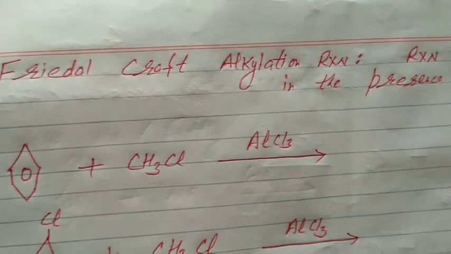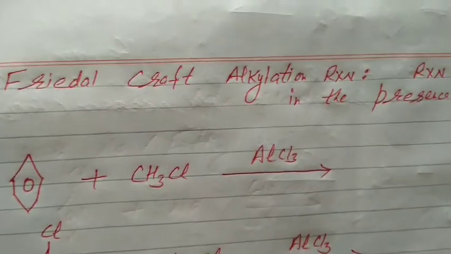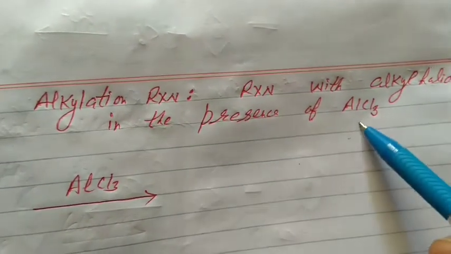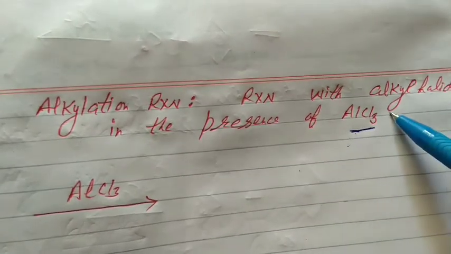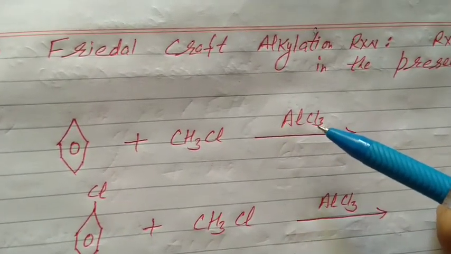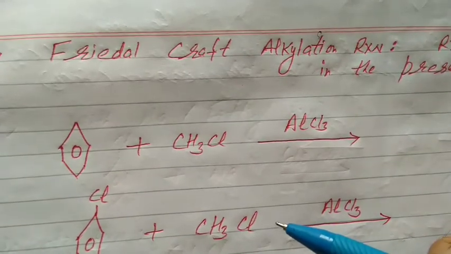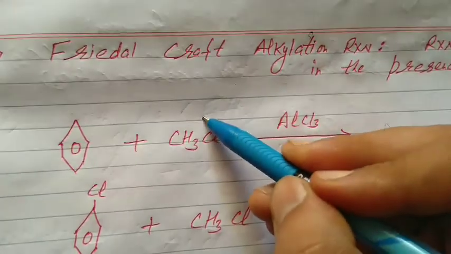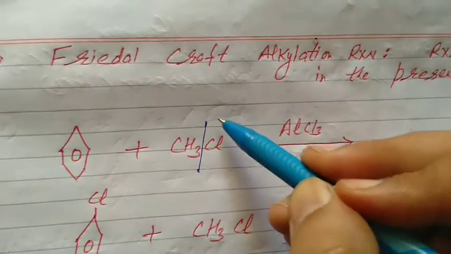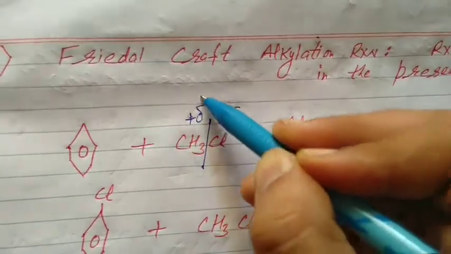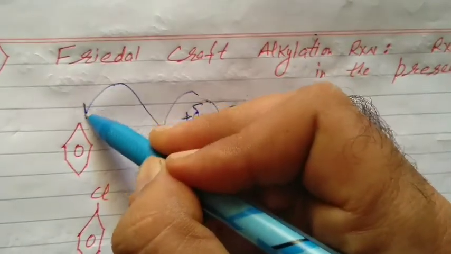Friedel-Crafts alkylation reaction, students. That is reaction with alkyl halide in the presence of AlCl3. Which substance is used as catalyst in Friedel-Crafts reaction? You know, aluminium chloride. I already mentioned in the starting, the alkyl group will replace in an alkylation reaction. What will happen, students? The R-X bond will break. It is clear, X halogen is electronegative. The alkyl group becomes electrophile. It will replace hydrogen from the ring.